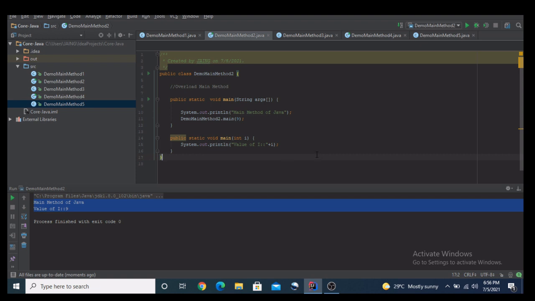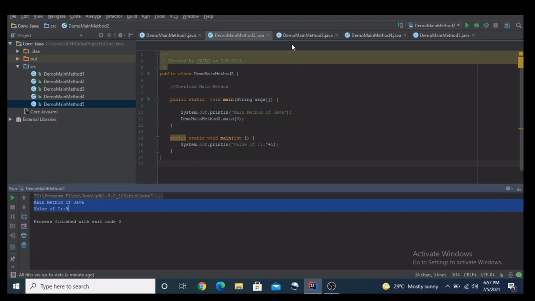It is a positive scenario to overload a main method. Yes, we can overload a main method. And one more thing: this method is static, so you will get one more answer from this program, that can we overload a static method? Yes, we can overload a static method. So this is the example of that scenario also. It will not give us any kind of compilation error, it will not give us a runtime exception or runtime error, it will execute properly and give us the output.